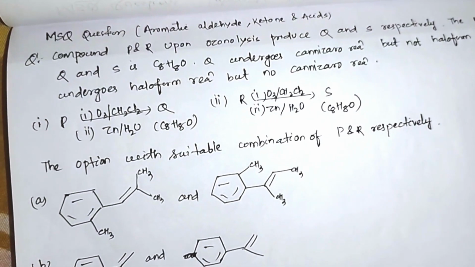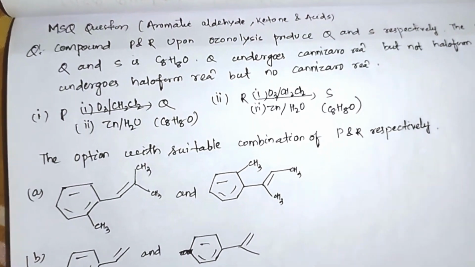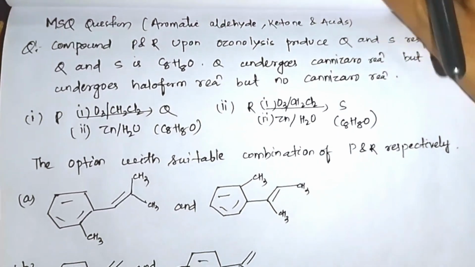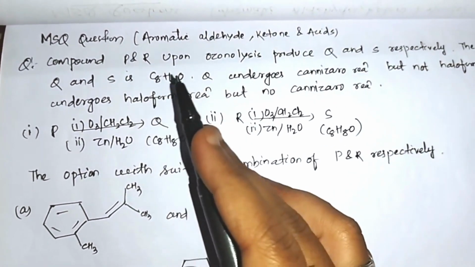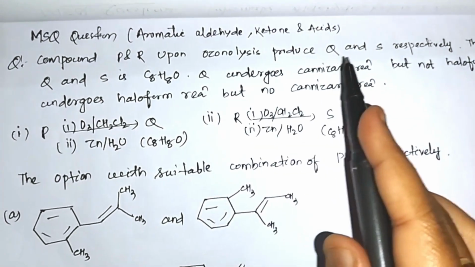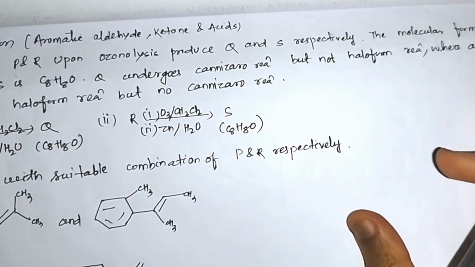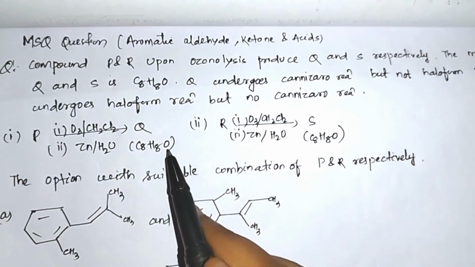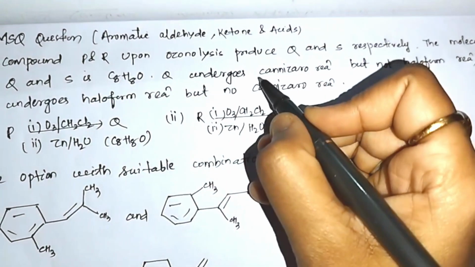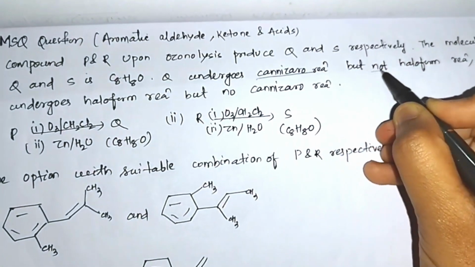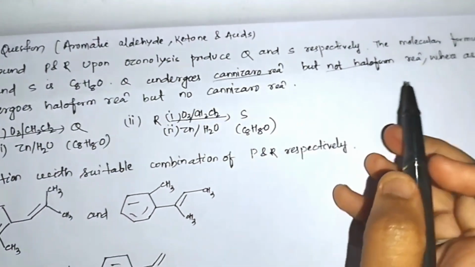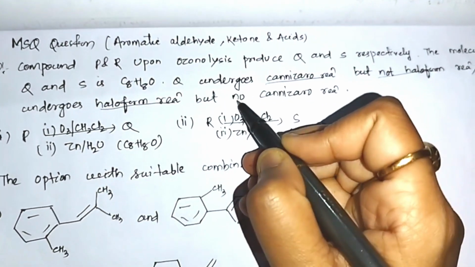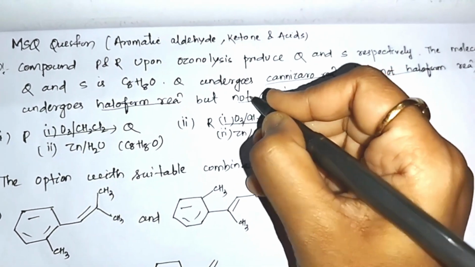Hello everyone, in this video I am going to discuss some MSQ questions from aldehyde, ketone and acid. The question is: compounds P and R upon ozonolysis produce Q and S respectively. The molecular formula of Q and S is C8H8O. Q undergoes the Cannizzaro reaction but not haloform, and S undergoes the haloform reaction but not the Cannizzaro reaction.